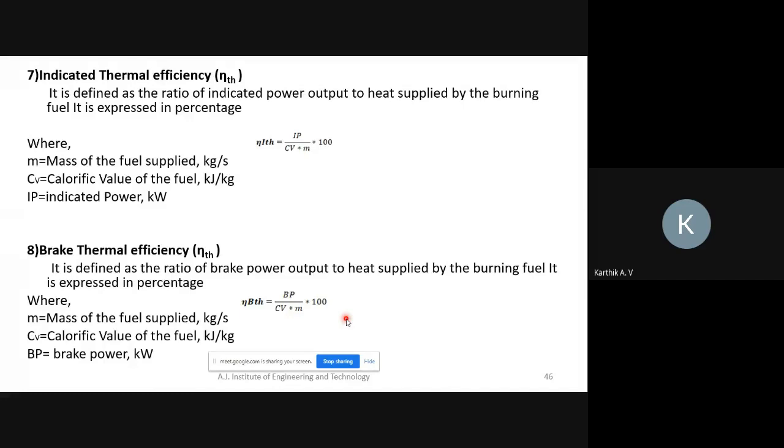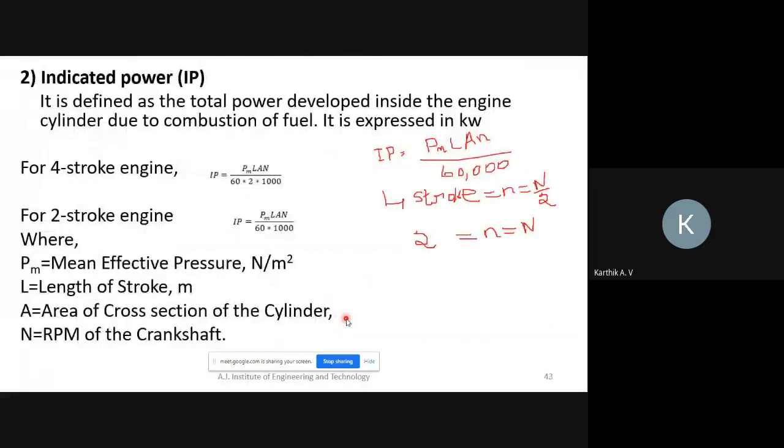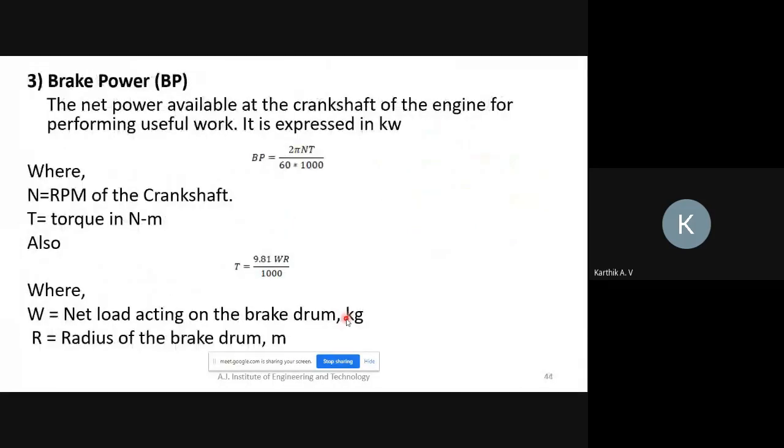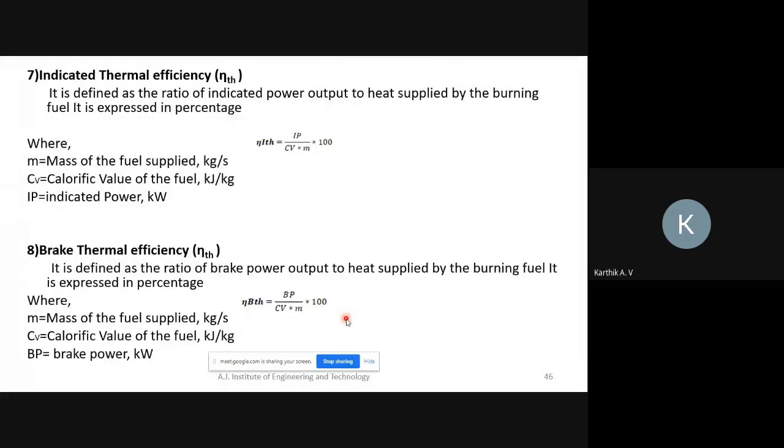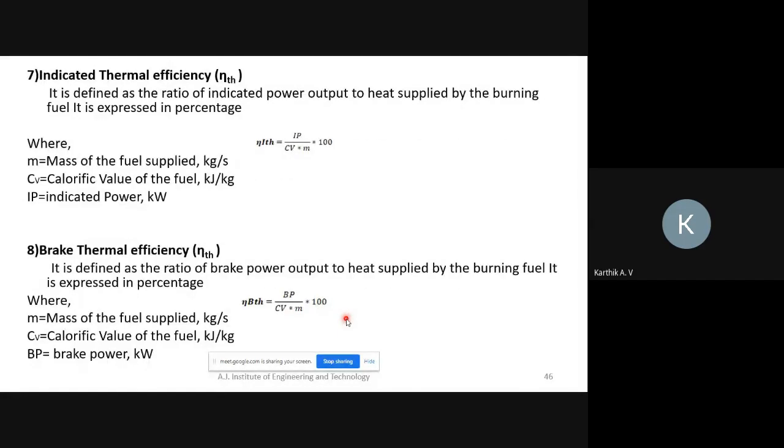Next, indicated power, brake power, friction power, thermal efficiency, mechanical efficiency, indicated thermal efficiency, and brake thermal efficiency. Total 8 formulas are there. You have to learn all 8 formulas by heart, very simple. You just go through it.